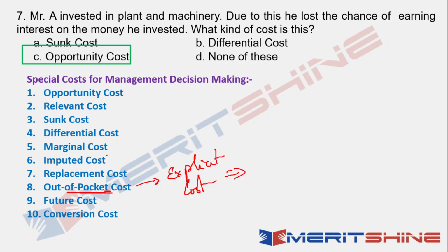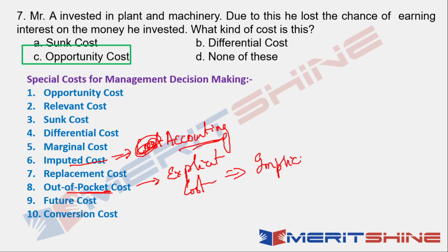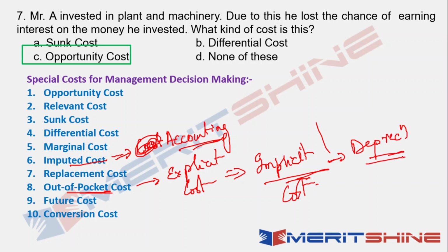Now, there is a difference between implicit and imputed, because imputed is outside the financial accounting terminology. It's only a notional cost. Whereas implicit cost can actually be considered in your accounting too. For example, depreciation on plant and machinery is a notional cost. You don't actually spend money on it, but it is included in financial costing. So that is implicit cost. Got it? In many cases, imputed, implicit and opportunity cost would be the same.